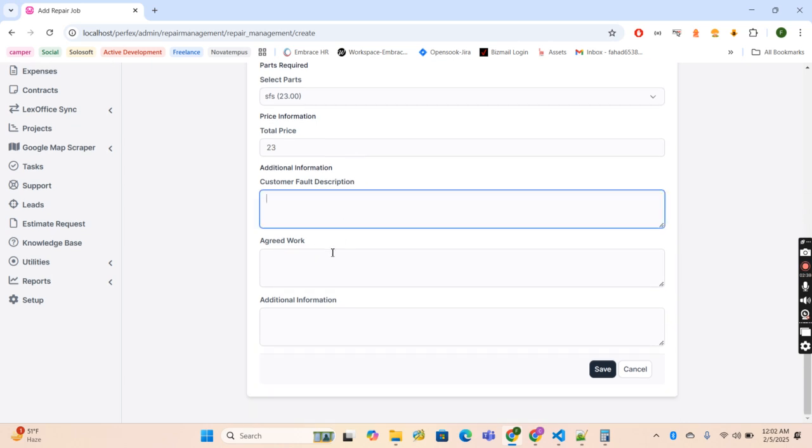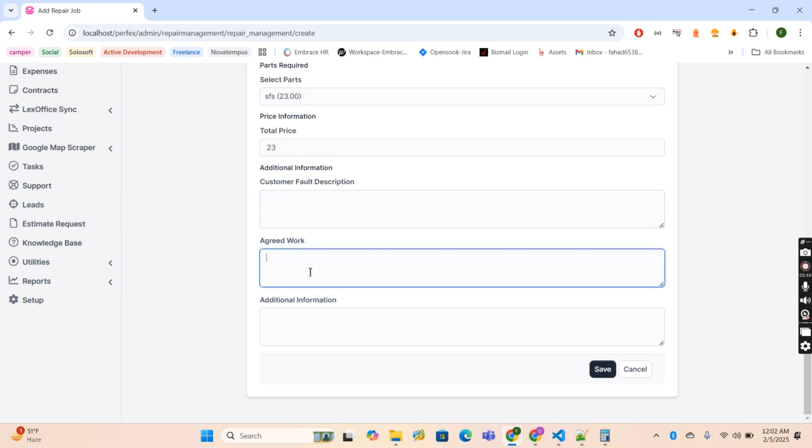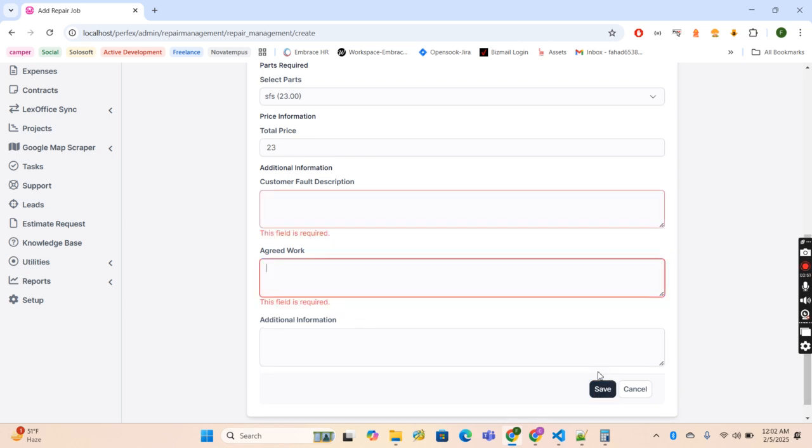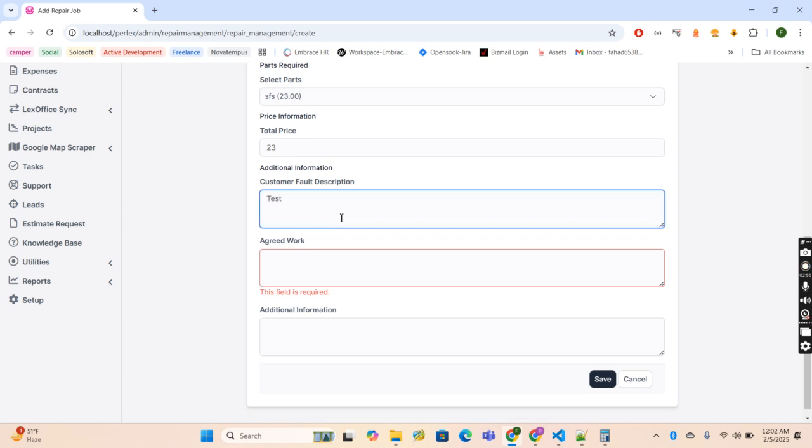Then you can add some description related to the customer fault and the agreed work which is going to be performed during the repair, and if there is any additional information, then you can simply save it. Let me add: fix screen by replacing it with new one.